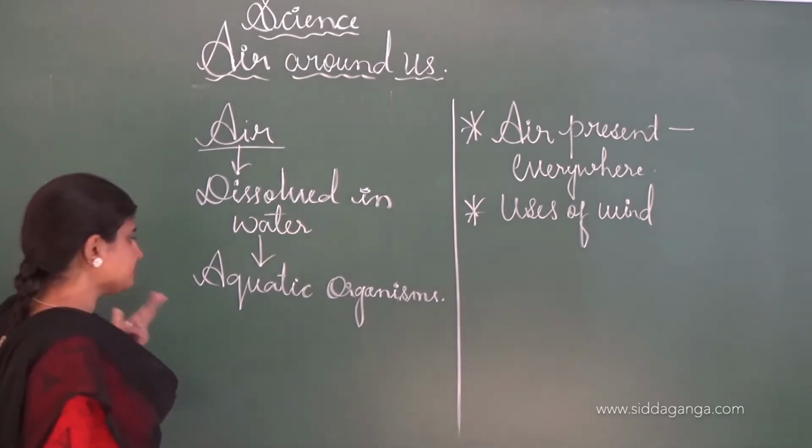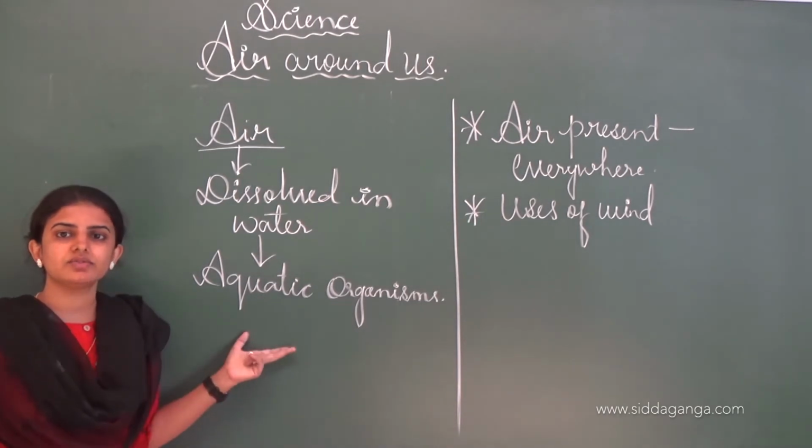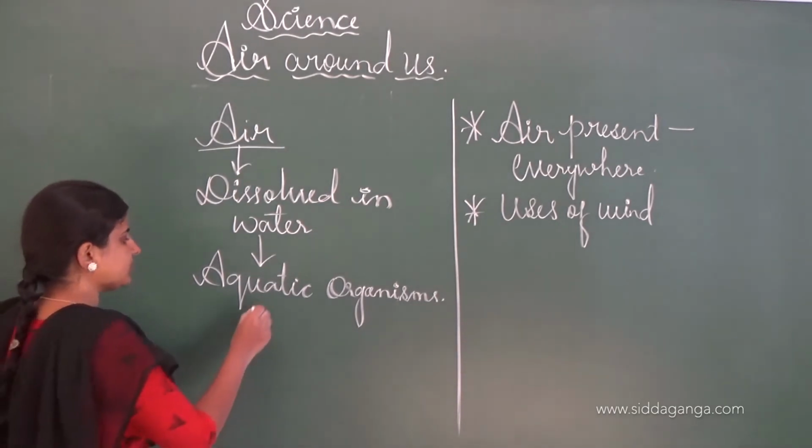Those organisms which live in water are called aquatic organisms. There are different types of fishes, aquatic animals and aquatic plants, and they utilize it for the respiration purpose.